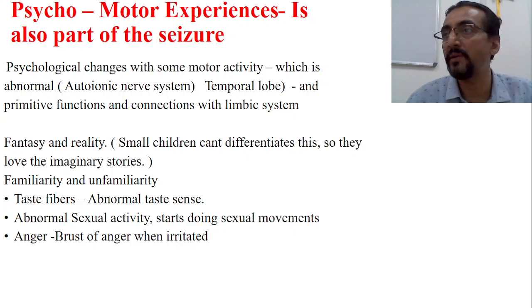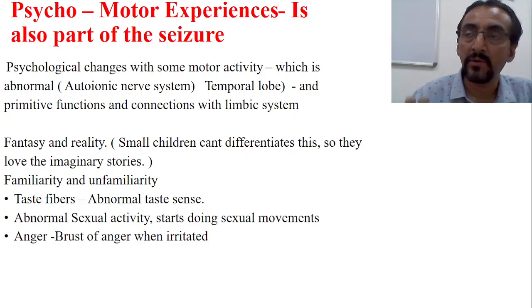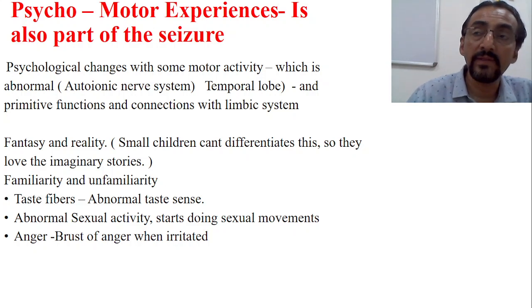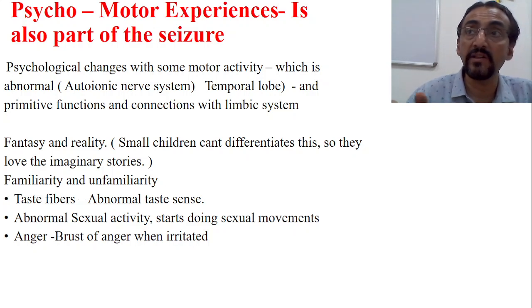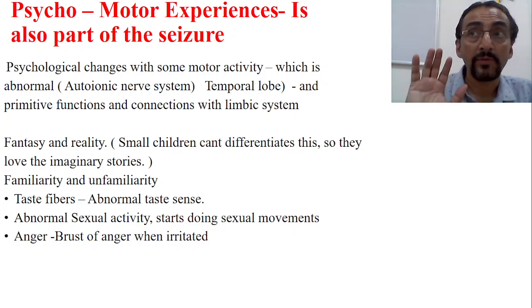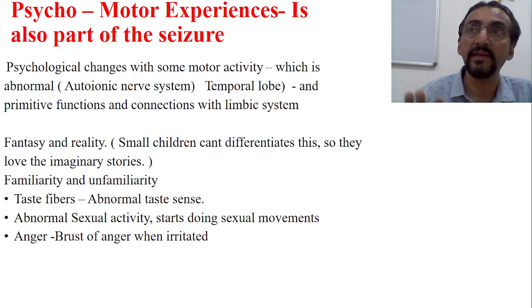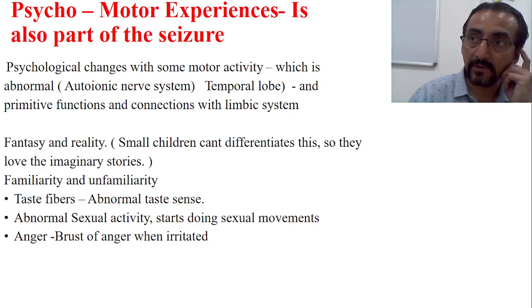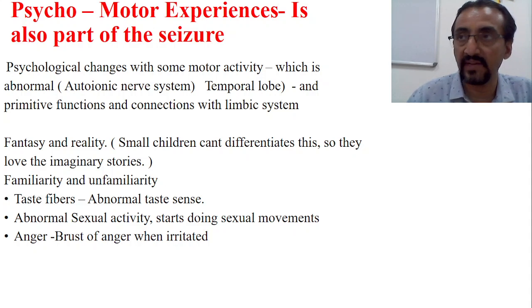Now in total, what I mean to say is, during the time of the seizure or the epilepsy, if the abnormal electrical discharge flows through the temporal lobe, then there is every possibility that the patient can develop all these symptoms, which are considered under psychomotor experiences, different psychomotor experiences. Okay, so therefore it is called temporal lobe epilepsy. A separate name is given. Epilepsy, abnormal discharge when it is taking place in the temporal lobe, so he may have all these symptoms. Apart from that, so many other symptoms are also there. We will see in the next slide.